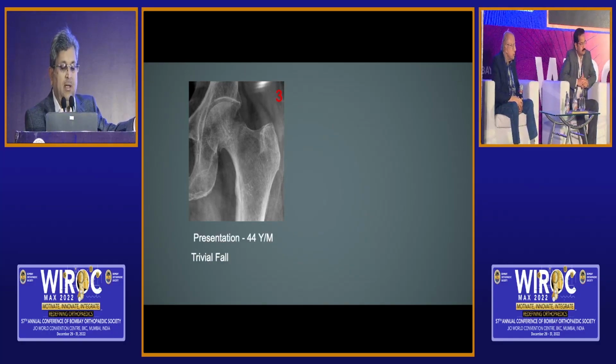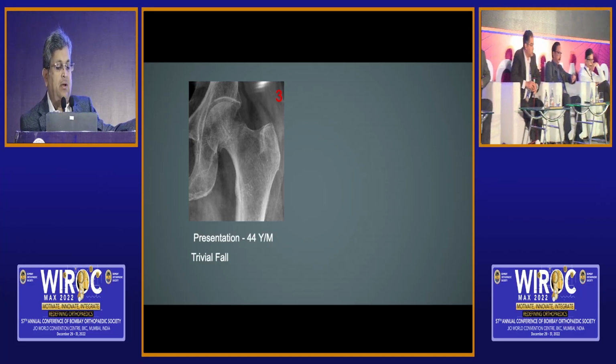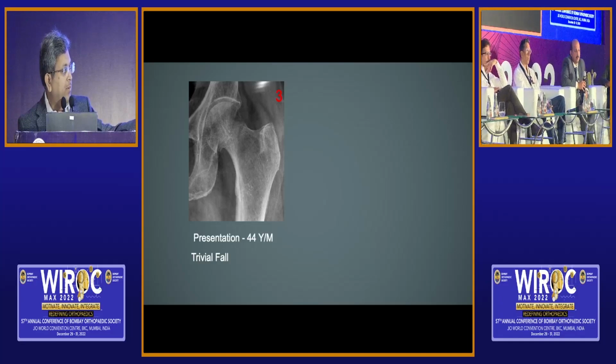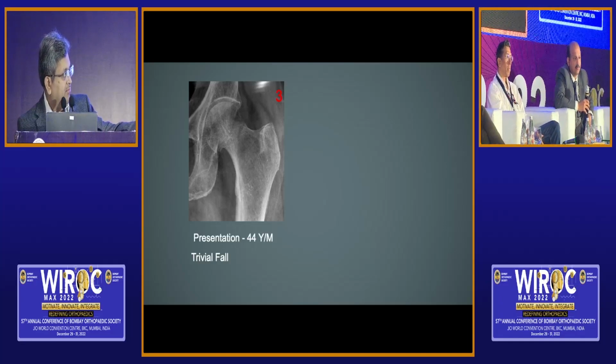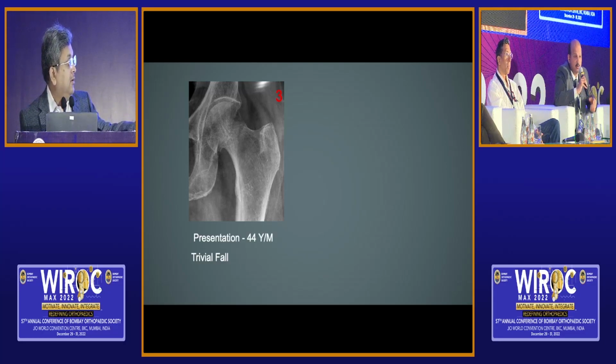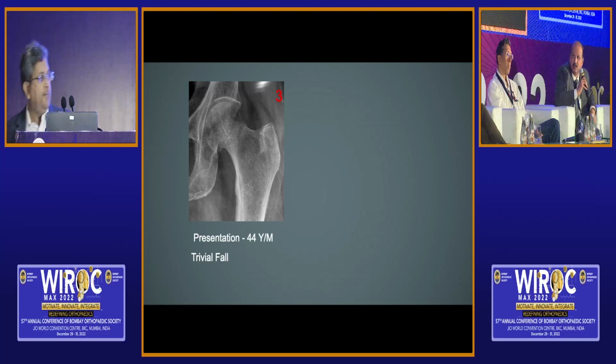Sachin, you take this. This is what he presented. 44-year-old gentleman, trivial fall. What would be your strategy? Yeah, this looks more like a vertical fracture, Pauwels 3. Sorry, I lost you. Go again. Yeah, this looks more like a vertical fracture. I would prefer a horizontal screw and then a construct. Reduce it, of course, anatomically.